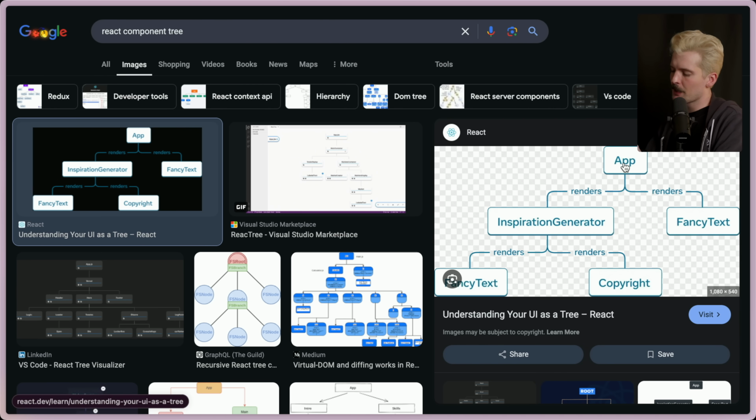If you have the app component and it has two children, inspiration generator and fancy text, and then inspiration generator has children of its own, there's now a clear dependency tree from top to bottom. If inspiration generator had some state and we wanted that state to get to fancy text, you're kind of screwed. Because in React, the state has to live in a parent in order for the children to have access.